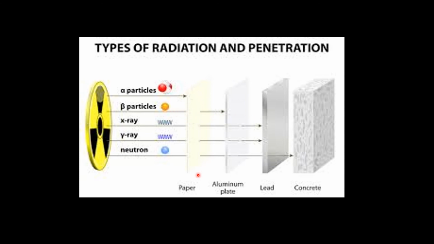This is a thin paper, this is an aluminium plate, this is a lead plate, and this is concrete. So the neutron, we can see here, is able to pass through paper, the aluminium plate as well as the lead plate. Gamma radiations can also pass through paper and the aluminium plate, but cannot pass through the lead plate. The same is true for X-rays. Beta particles can pass through paper, but cannot pass through the aluminium plate. Alpha particles have very little penetrating effect. They cannot even pass through paper.